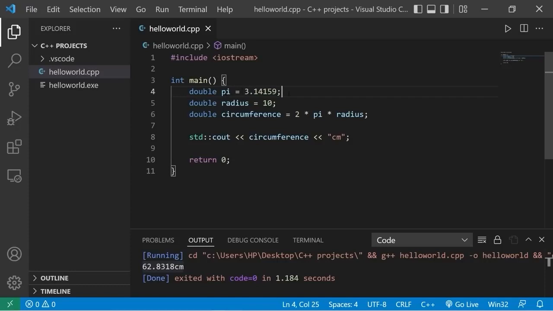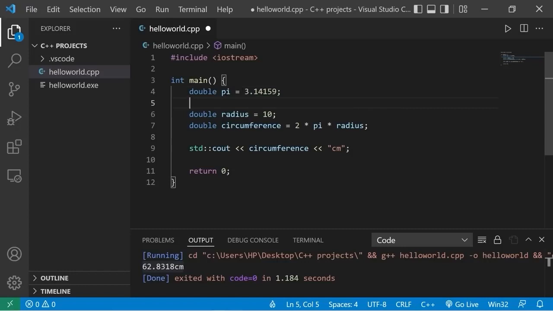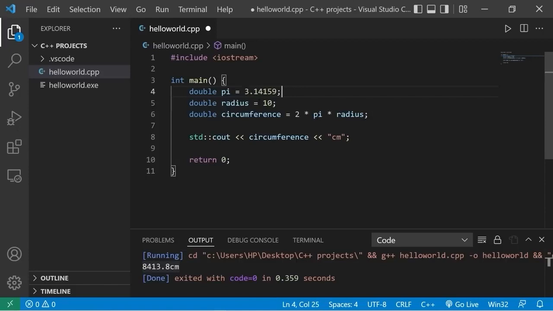Let's say that somebody goes into our program and changes pi to a different number, like 420.69. Well then, this is going to change the result of our program. We may have not realized that somebody changed the value of pi to 420.69. So any variable you do not want changed, you can prefix with the keyword const.